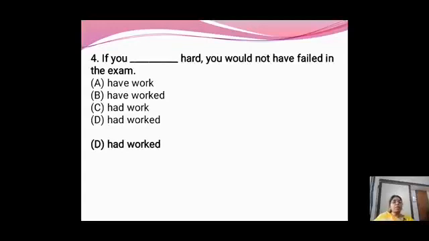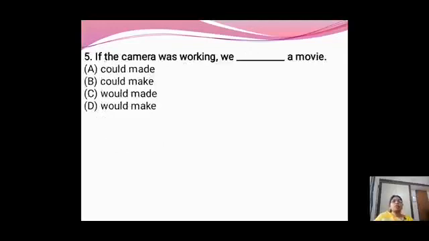For that particular action, we will use had. Had is used for first action, right? If you had worked hard, you would not have failed in the exam. Is it clear? Right?